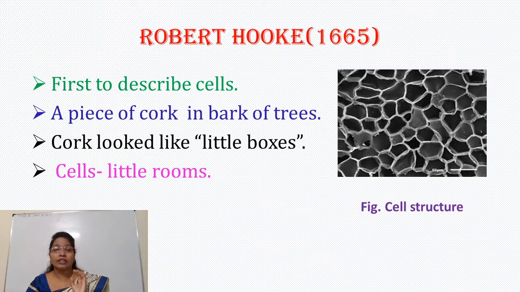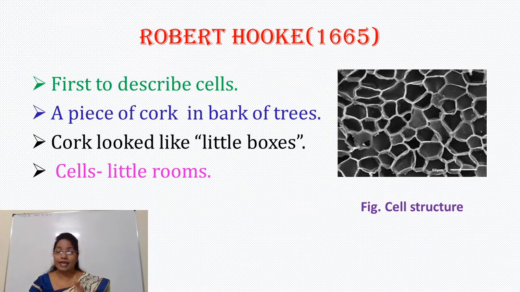In this way, the name cell was given. In this particular photograph, there were empty spaces. Now, the question may arise why these spaces are hollow or empty. The answer is that the structure is of cork tissue, or cork cells.